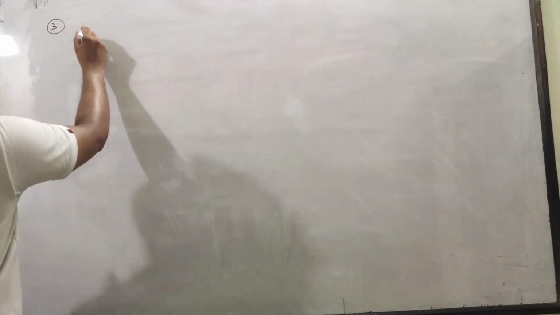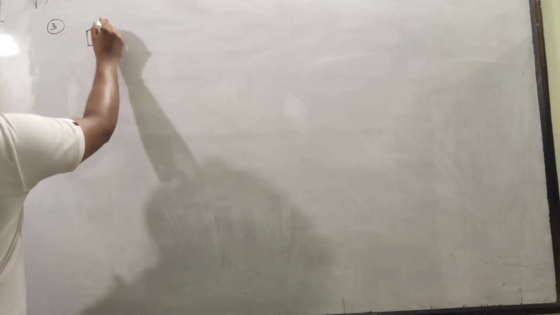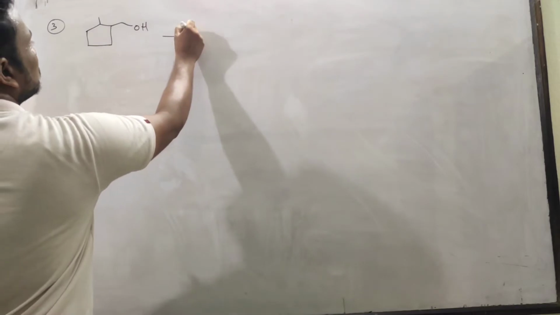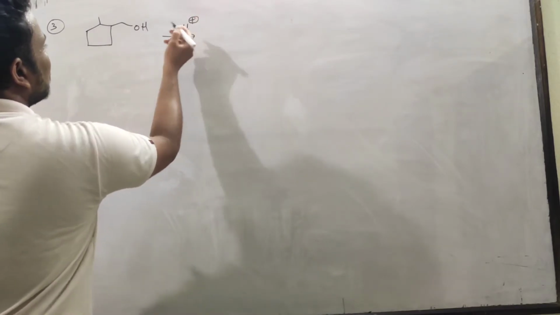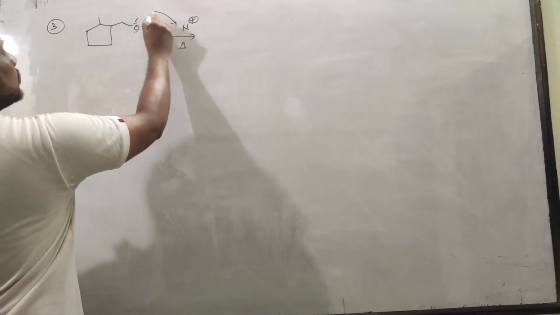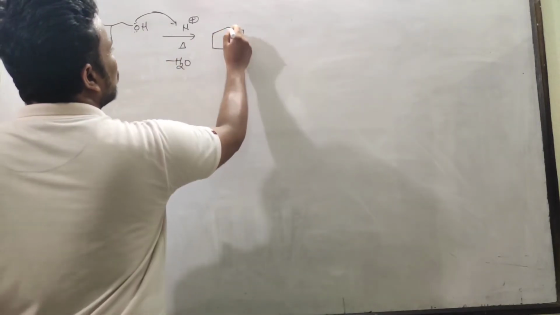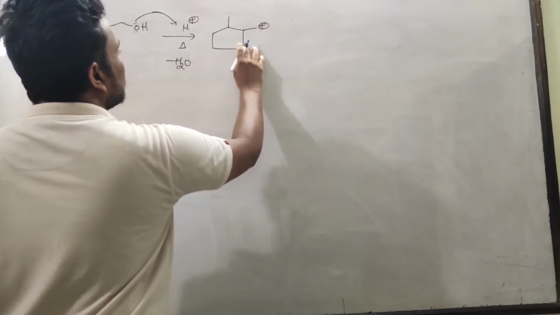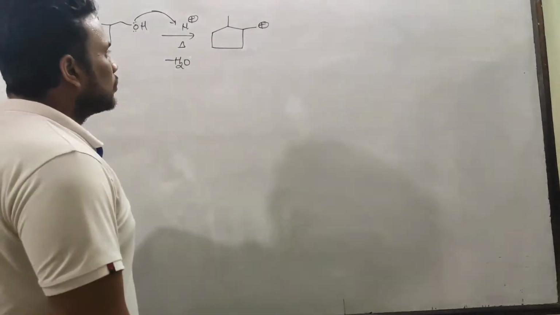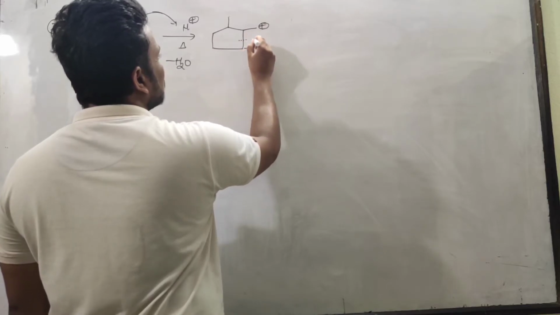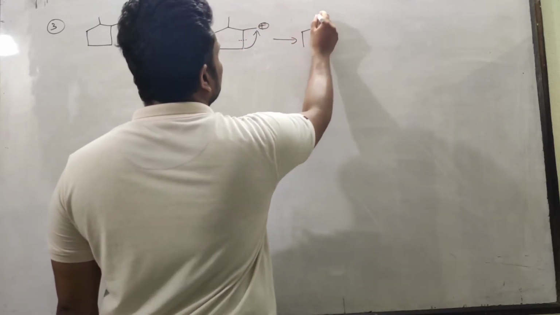Okay, now you are given this kind of alcohol, H plus heating you are given. Then no doubt, without any second thought, oxycation formation, remove water, directly you can write carbocation. And you know, positive charge is present out of the ring, and ring expansion is quite possible.